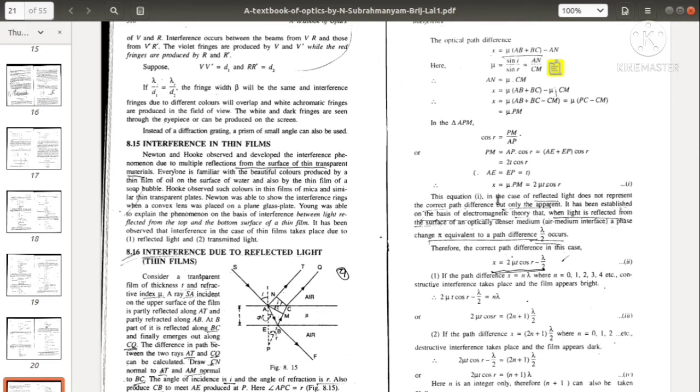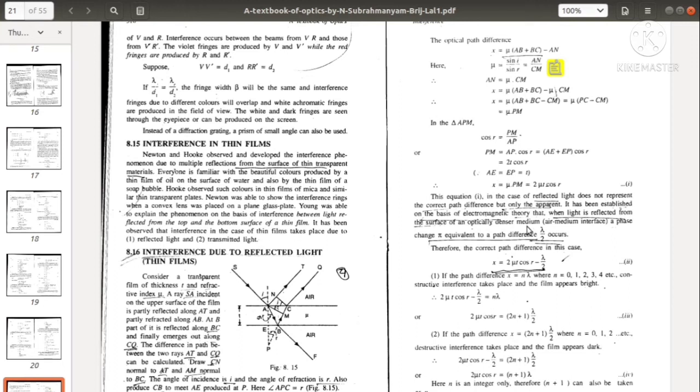This is the path difference between the light rays reflected from the surface of a thin film. This equation in the case of reflected light does not represent the correct path difference but only the apparent one, so this may not be exact. It represents an apparent path difference between the reflected rays. It has been established on the basis of electromagnetic theory that when light is reflected from the surface of an optically denser medium, at an air-medium interface, a phase change phi equivalent to a path difference lambda by 2 occurs.